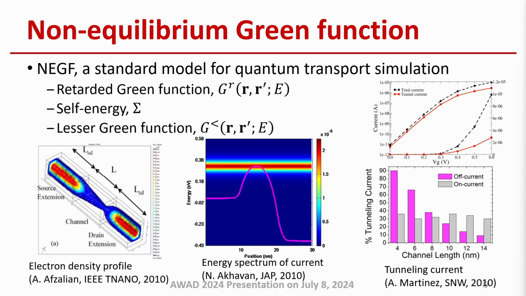Of course, there are several mechanisms to break this coherent wave propagation. These effects are modeled as self-energies. By combining them all, we can calculate the lesser Green function, and it contains the energy spectrum of electron density. Although it looks a little bit complicated, the NEGF solver has been actively applied to the simulation of nanoscale MOSFETs.